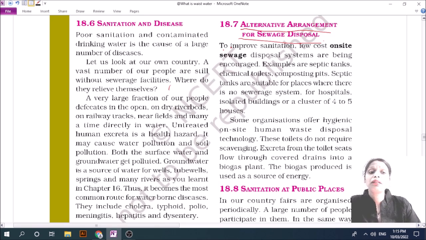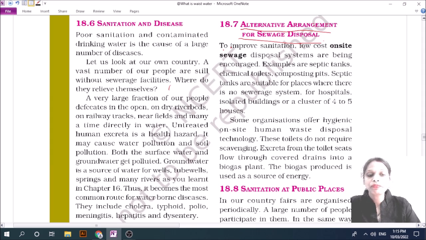These are the ways of sewage disposal. Actually, a septic tank is used in a place where there is no sewerage, like in a hospital, and where there are four or five houses clustered together.